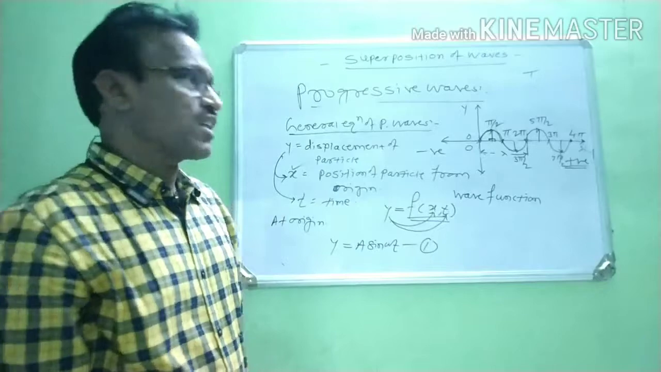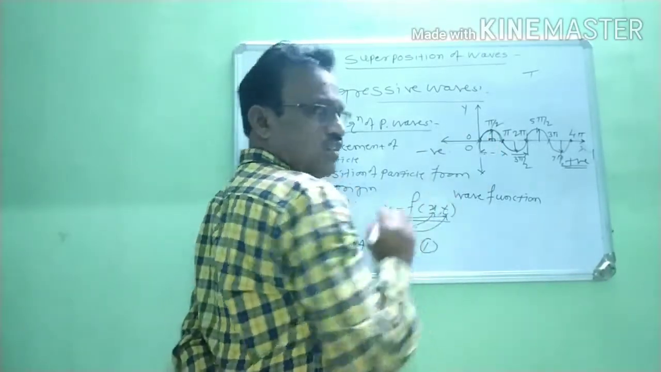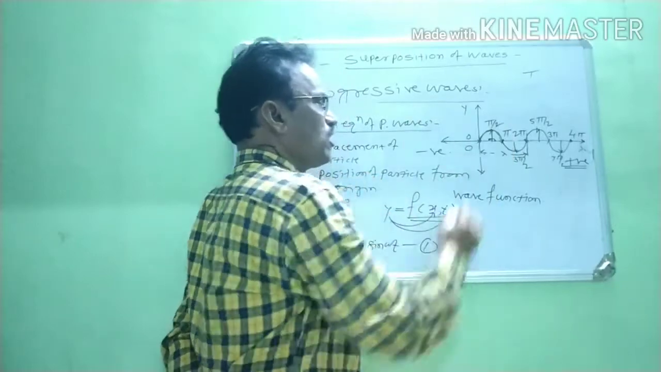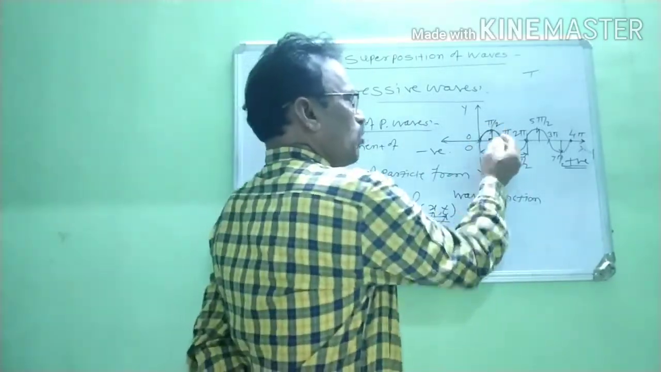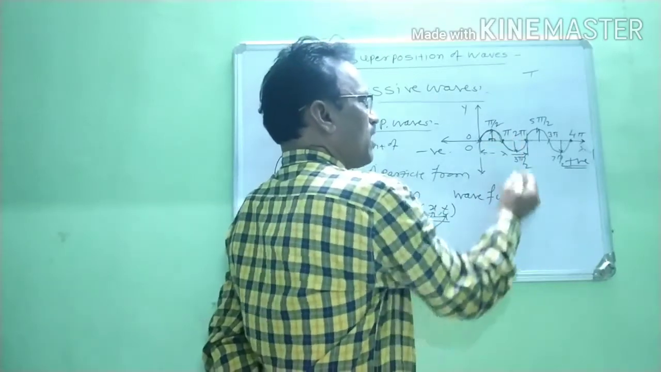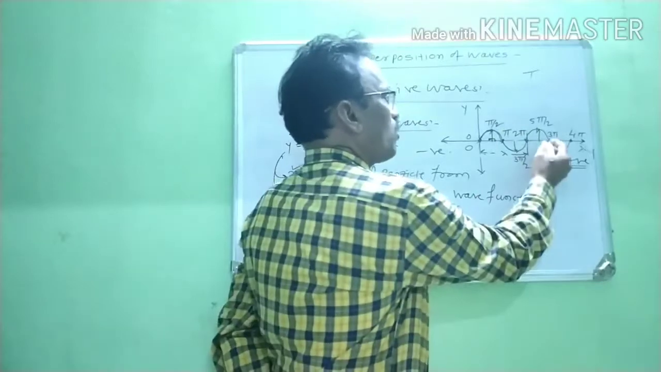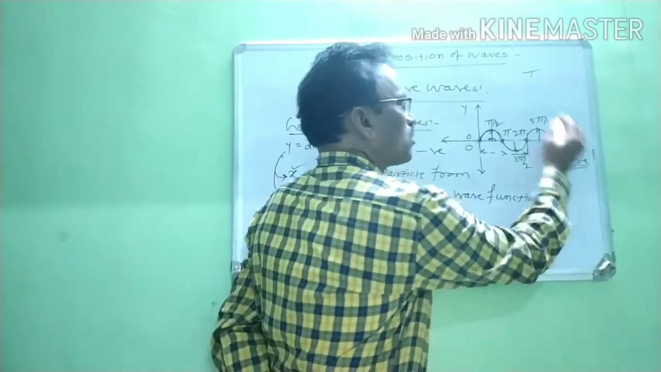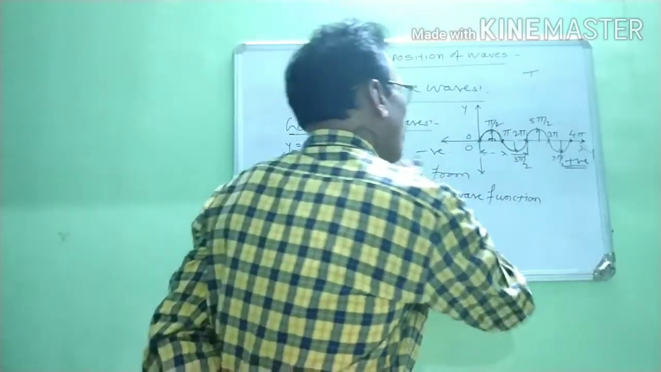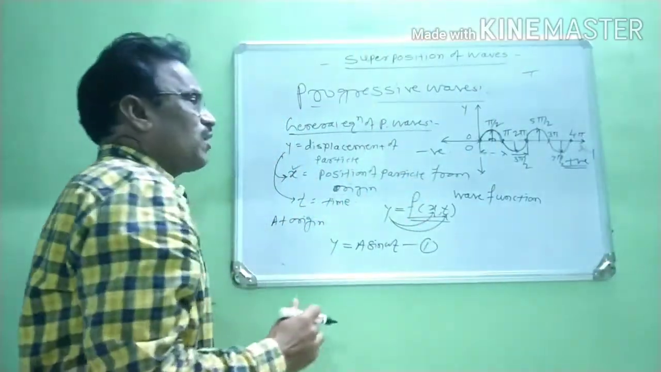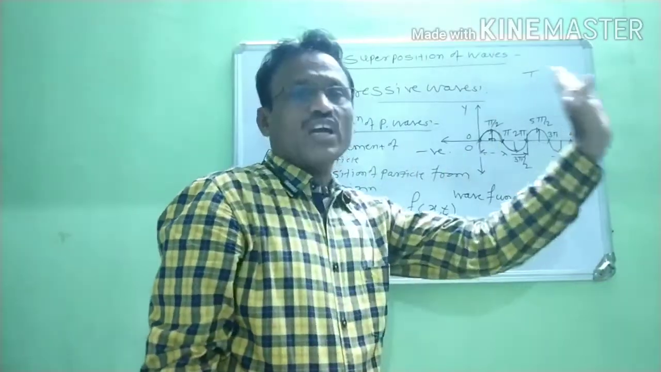At the origin, the phase angle or phase difference is 0. When the particle is at this point, the phase angle is pi by 2. At this position, the phase angle is pi. At this position, it is 3 pi by 2. At this position, it is 2 pi. At this position, it is 3 pi. At this position, it is 4 pi. Therefore, when the particle is moving, its phase difference goes on increasing.